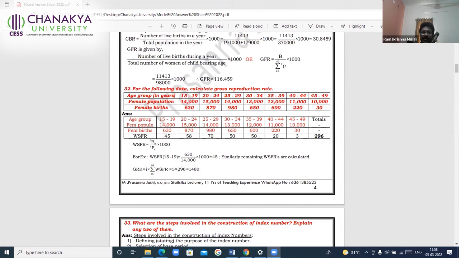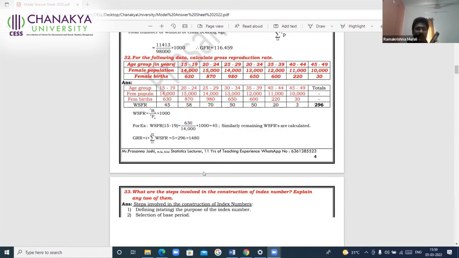You will always be given quinquennial age groups, that is only the 5-year age groups will be given. In the general formula, we write it as i only. In TFR, in the general formula also we write 5, but in GRR it is not like that. In the general formula, you are not supposed to write 5 here. You should write it as i. It is the magnitude of the class interval. That magnitude will always be given as 5 only. 5 into whatever total you get, you multiply, you will get it.